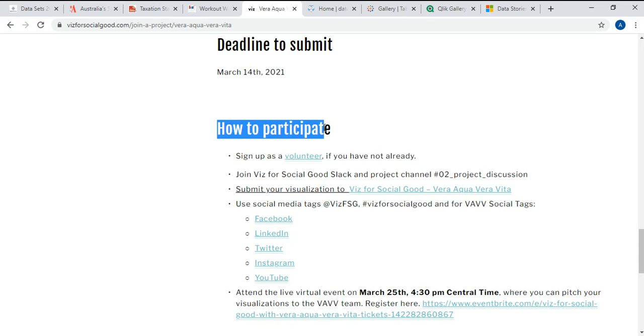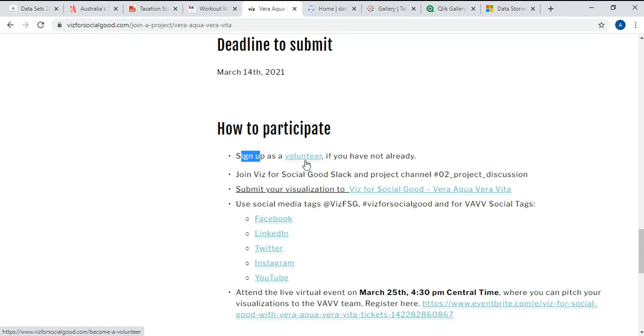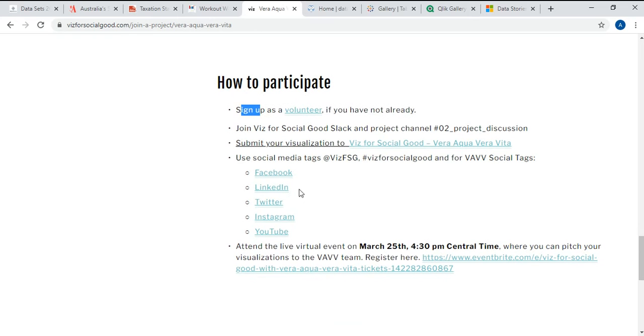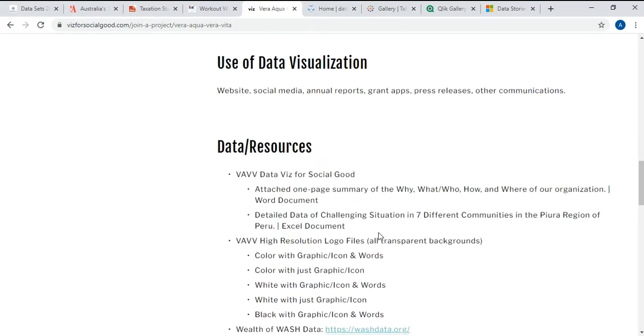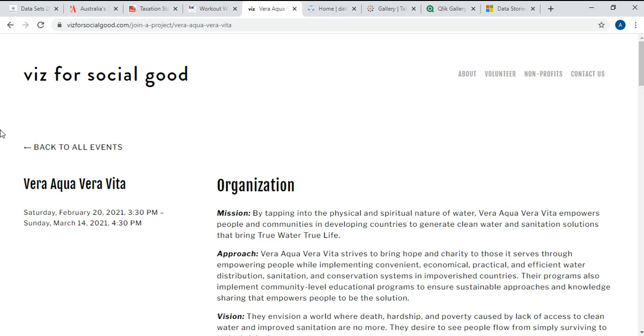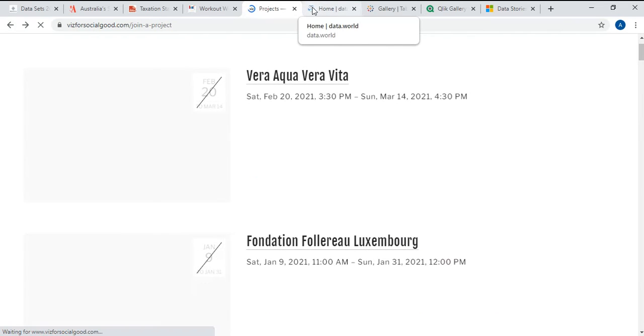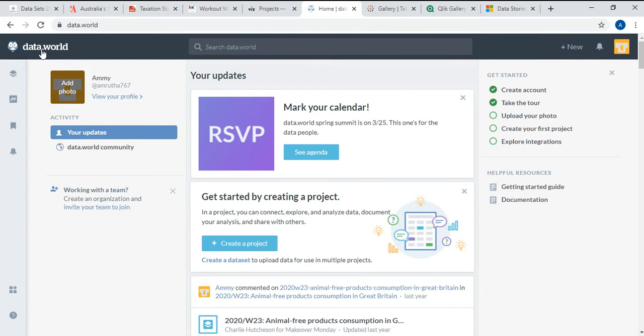Okay, so they'll give you how to participate also. You'll have to sign in for this, then you'll have to do everything else. Okay, so this is how you can use your data visualization for a good cause. It's a social cause. Okay, and the next would be data.world.